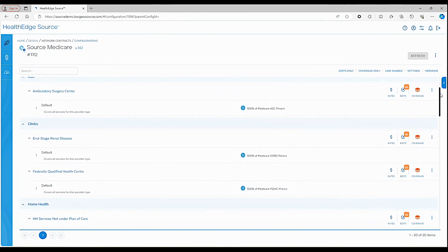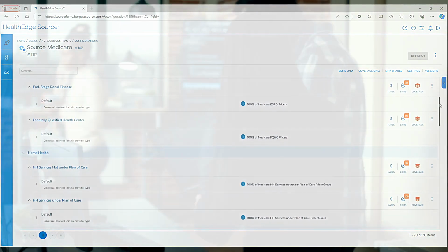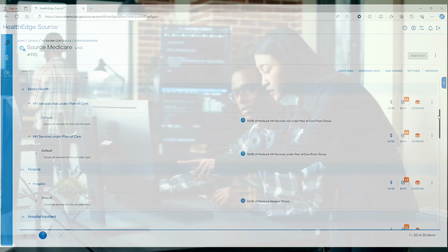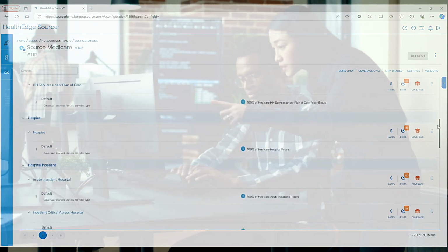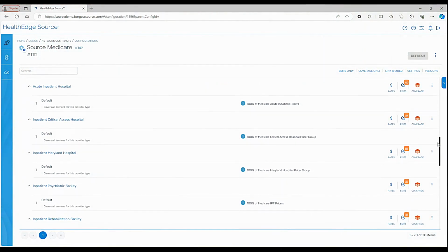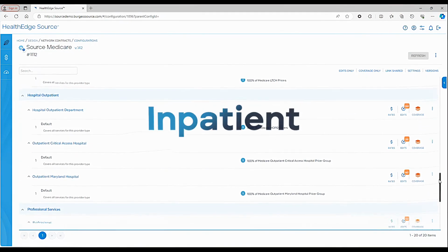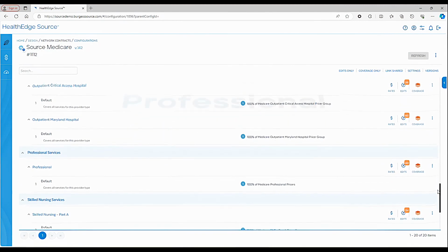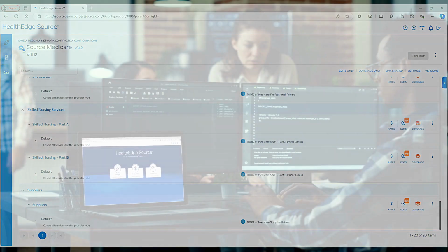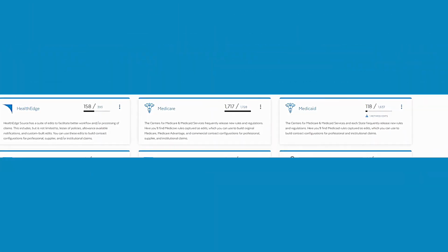Even setup is minimal. The Source platform is updated every 2 weeks by the HealthEdge team with little to no disruption to your organization, which includes the most up-to-date information from CMS, including change requests, transmittals, updated fee schedules, yearly updates, and more. The entire Medicare program, including inpatient, outpatient, professional, and post-acute provider types, are all supported by HealthEdge Source. All of these provider types are updated and maintained by the HealthEdge team.